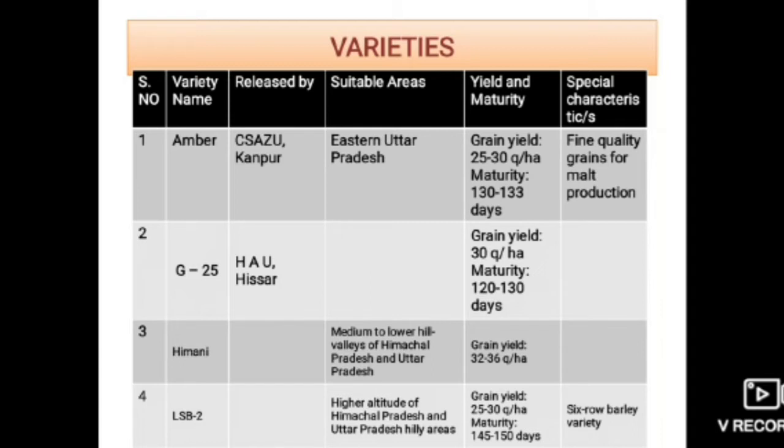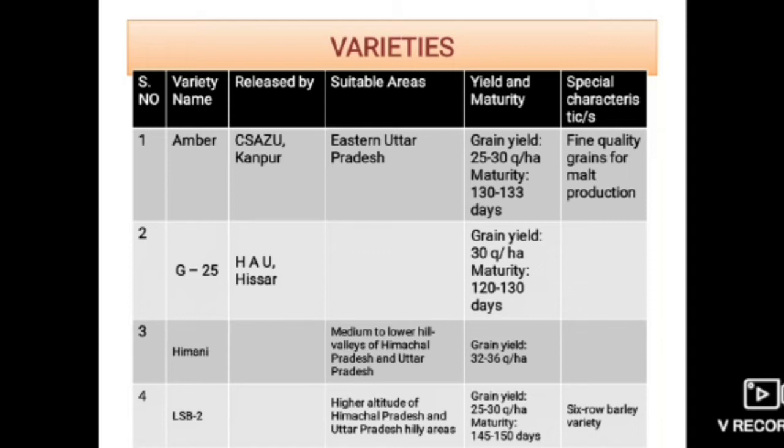If we see the fourth variety, LSB2, suitable areas were higher altitude of Himachal Pradesh and Uttar Pradesh hilly areas. Grain yield is about 25 to 30 quintal per hectare and its maturity period is about 145 to 150 days. And the special characteristic of these varieties was 6-row barley variety. And we can see a number of varieties. Some of the varieties I haven't listed here. Please note down those varieties.